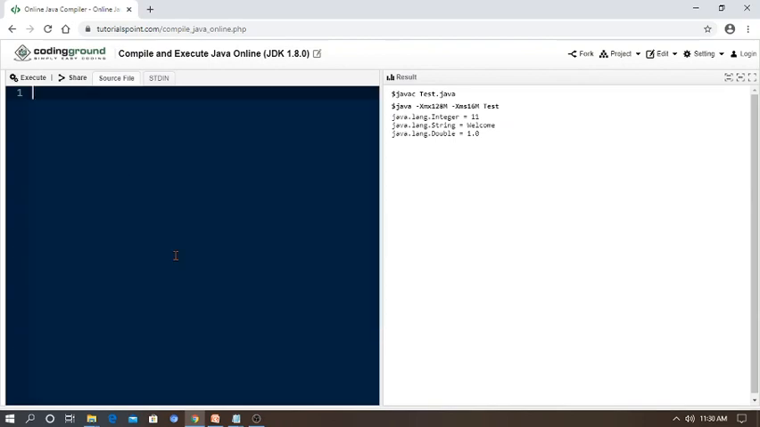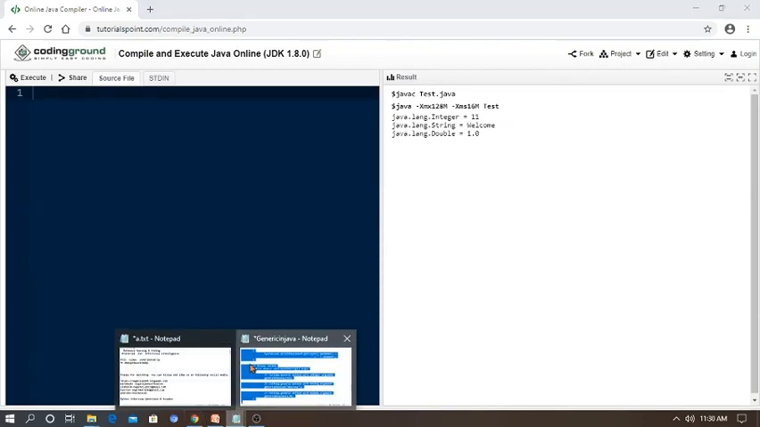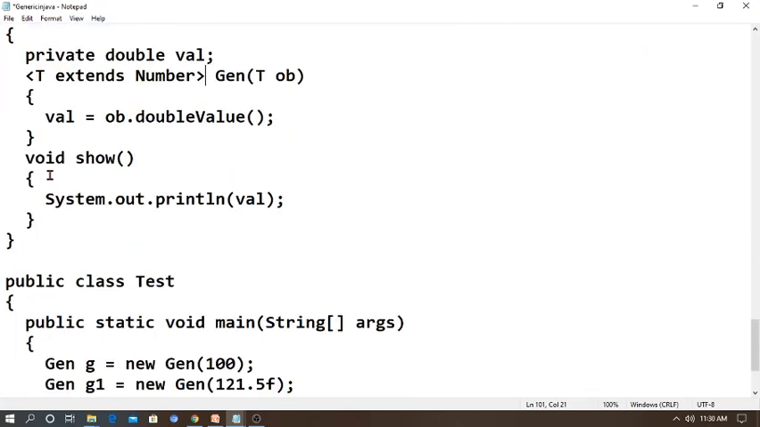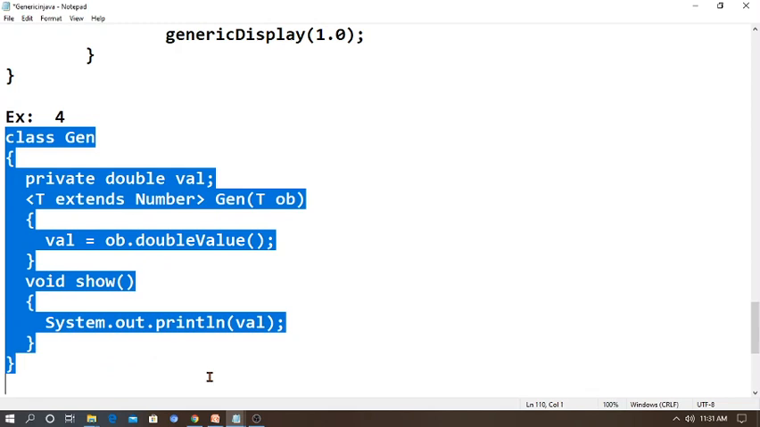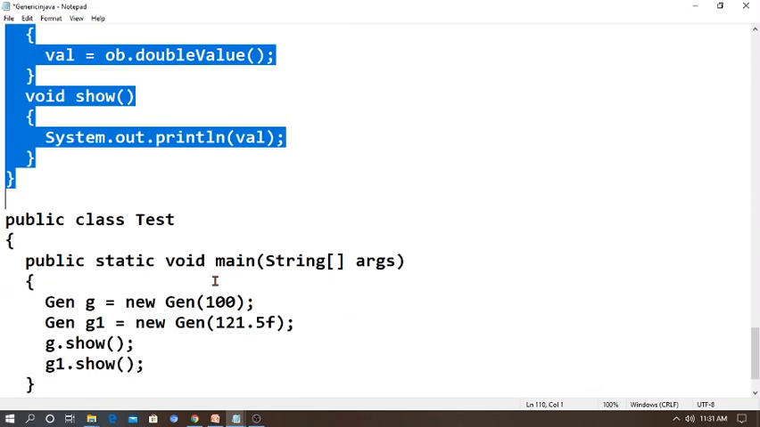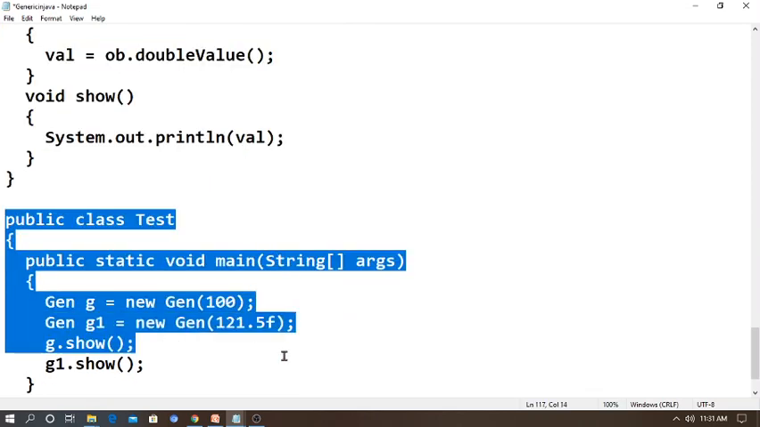Let's talk about generic constructors. So simple and easy. Here is a small program with a class called Gen, and I am writing private double value, then T extends Number, then Gen(T ob) as the constructor method. Value is equal to ob.doubleValue(), then void show() with System.out.println of value. Then I complete the program with the public class Test, where I write public static void main(String[] args), then Gen g is equal to new Gen(100).